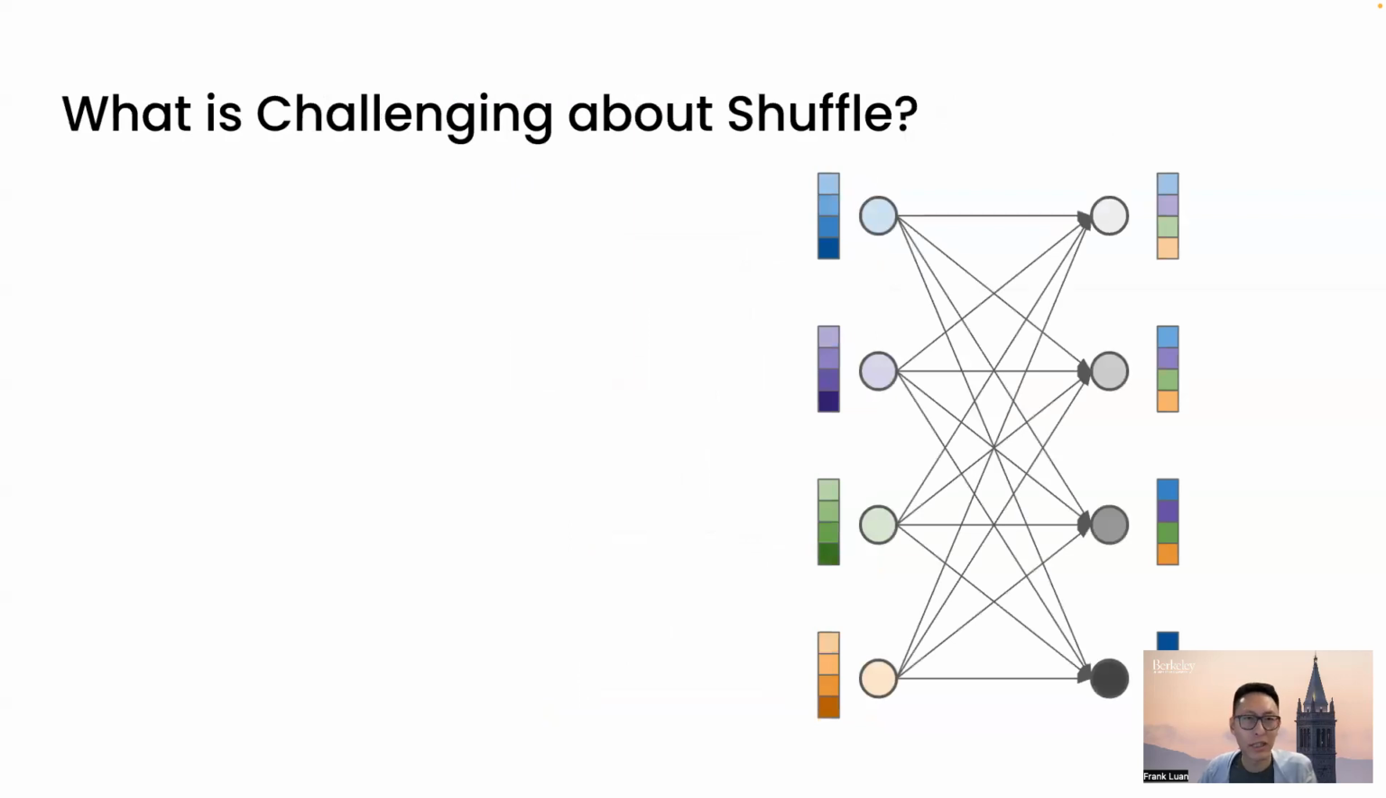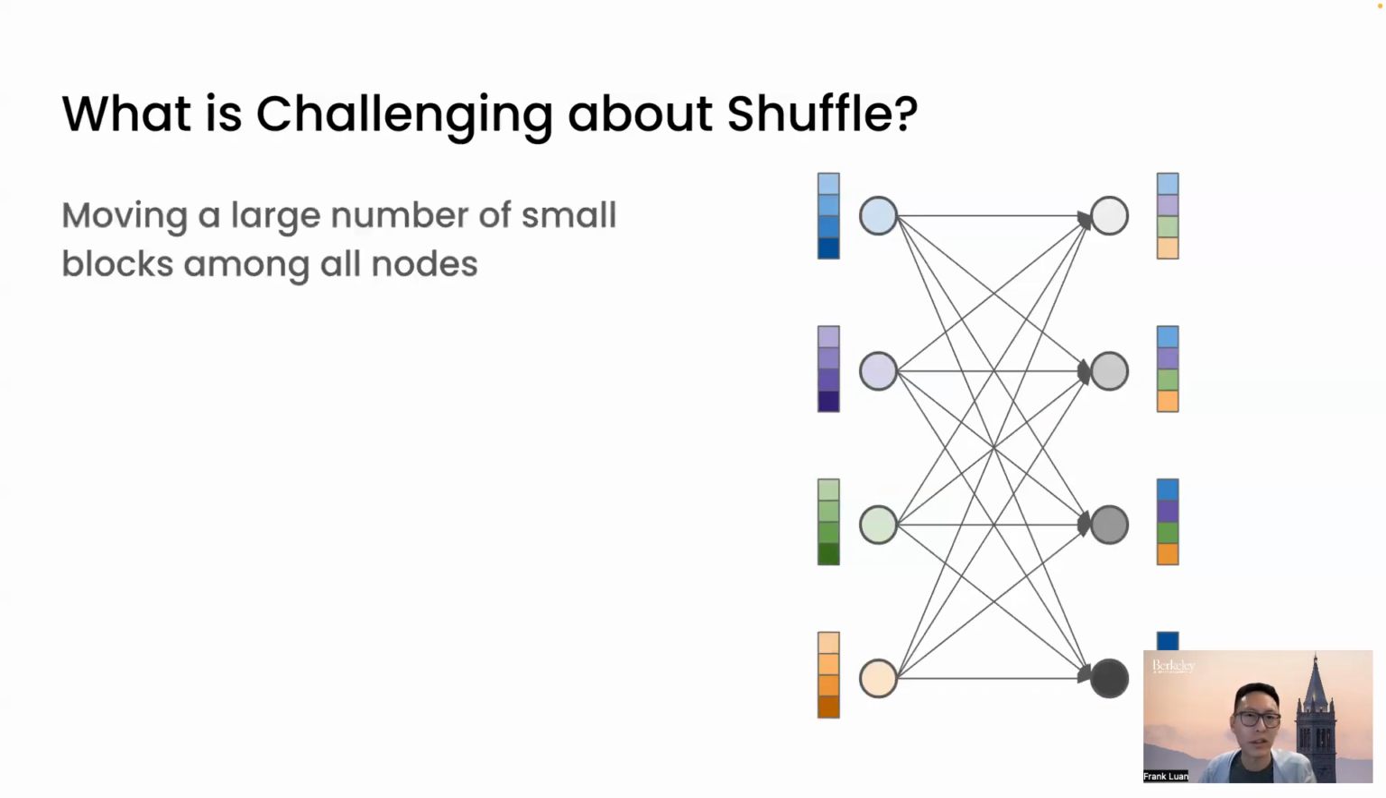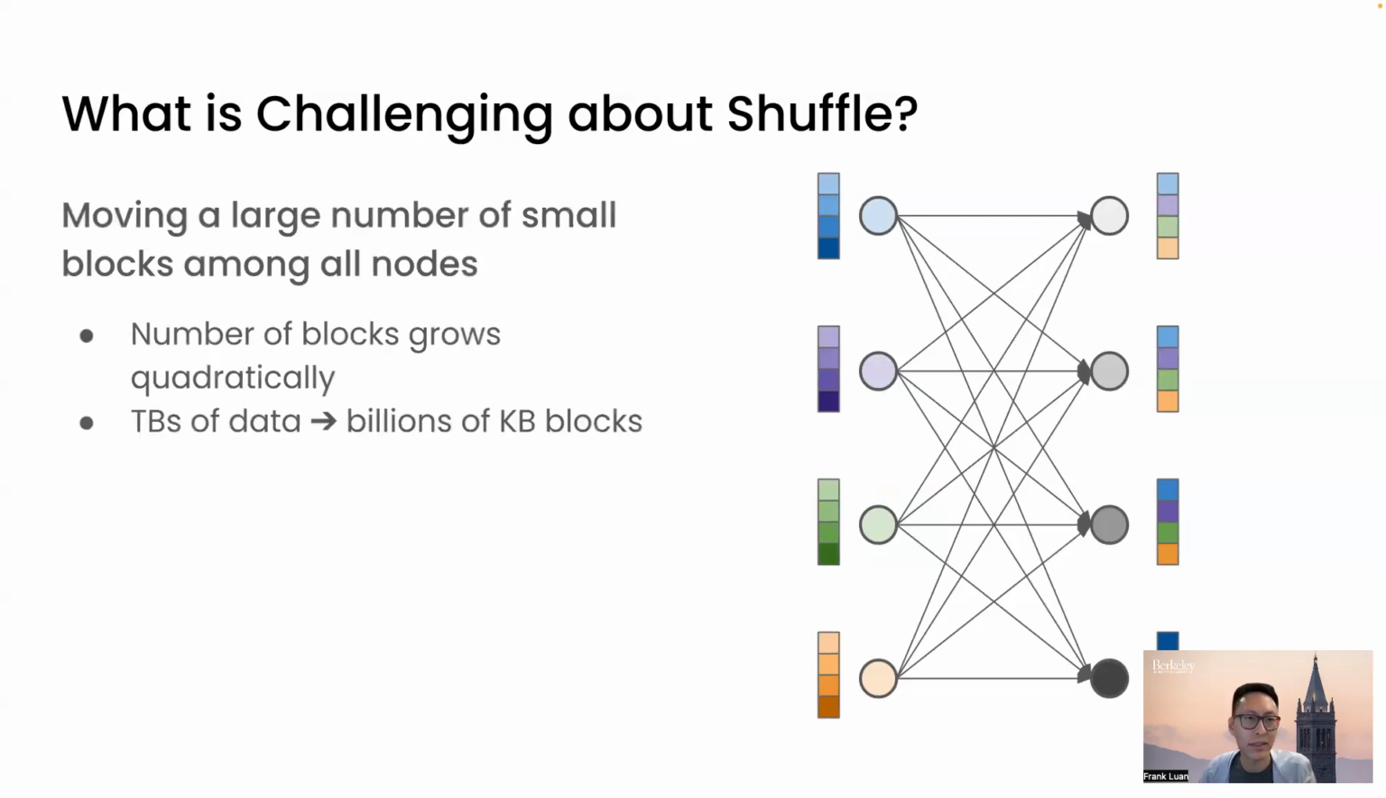So what makes shuffle challenging? Turns out it's difficult to execute shuffle at large scale because shuffle essentially means moving a very large number of very small blocks across all nodes in a cluster. The number of shuffle blocks grows quadratically in the total data size. And when you're processing terabytes of data, this results in more than billions of data blocks, each of only kilobytes in size. This makes the operation difficult to optimize.